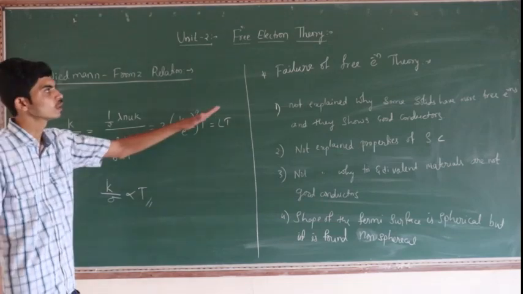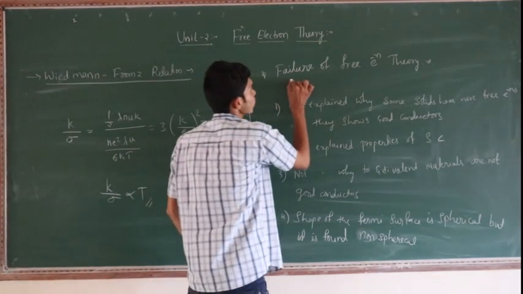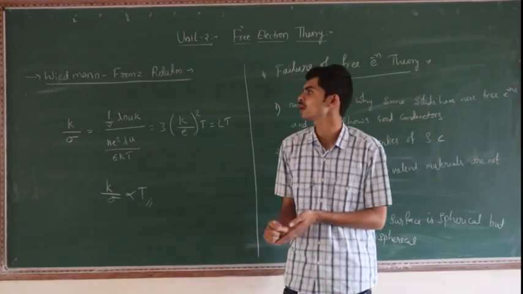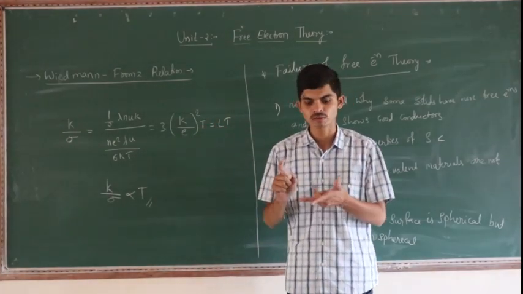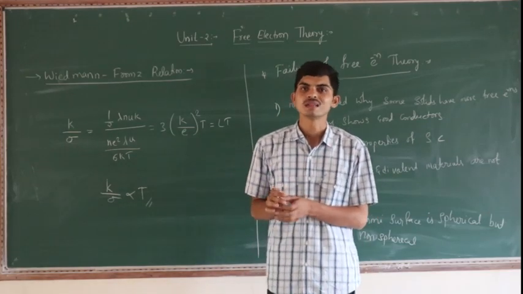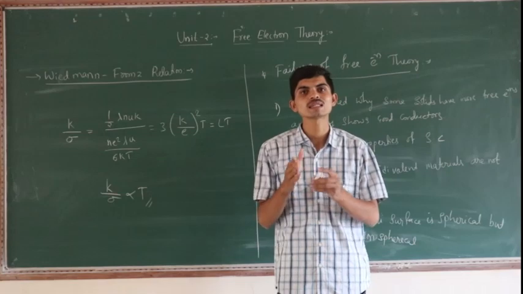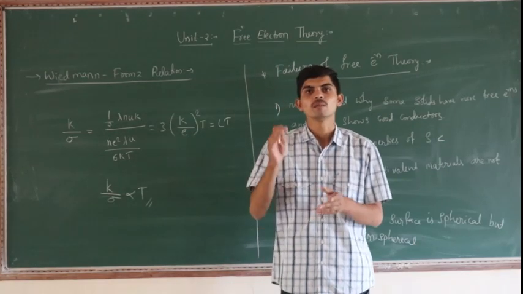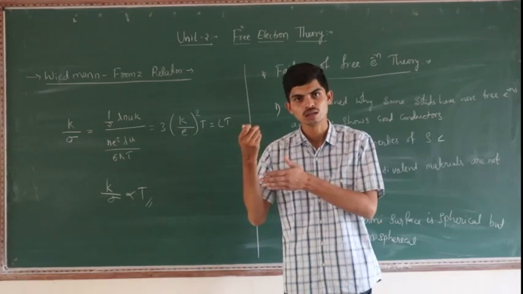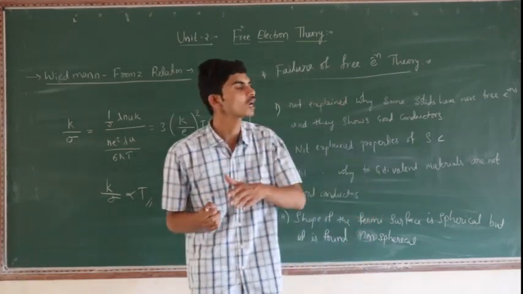Once that is over, the next topic is the failure of free electron theory. This free electron theory explains electric conductivity, thermal conductivity and these properties well, but some other properties this theory didn't explain. What are those?